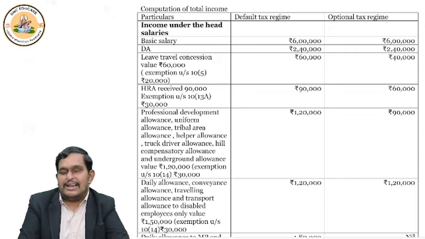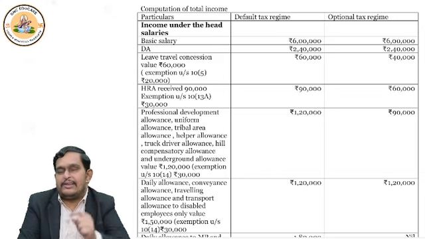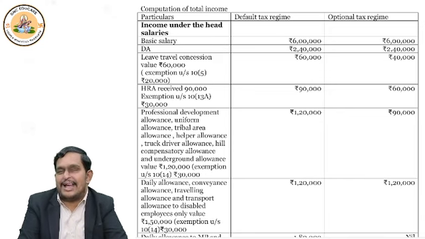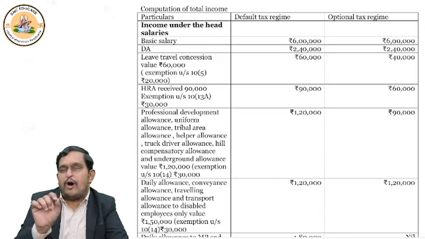When we saw that the economy fare of the aeroplane, 20,000 exemption you can get under 10 subsection 5. We saw, we understood. What we did, from 60,000, we'll deduct 20,000 and we'll tax 40,000. From 1961 till now we were doing the same. But if you want to do that, you have to go for optional tax regime. That's why you see 60,000 minus 20,000 I did, and I wrote 40,000 in optional tax regime.